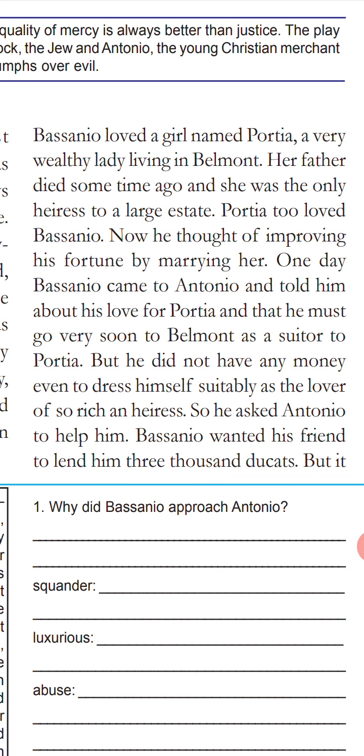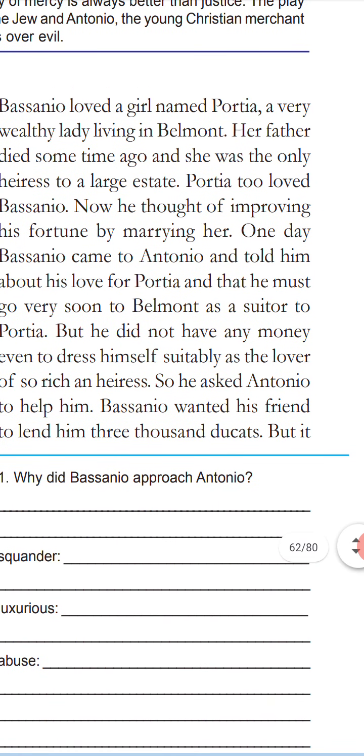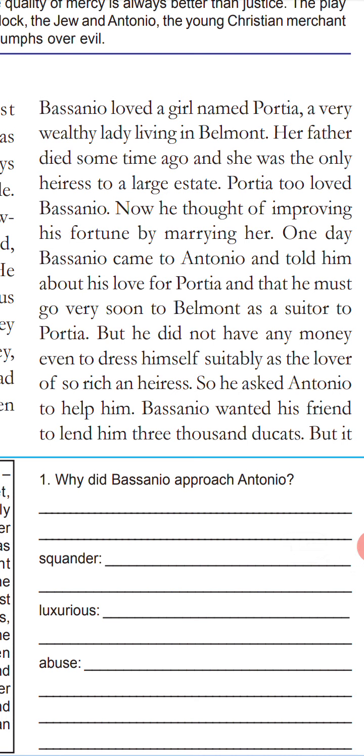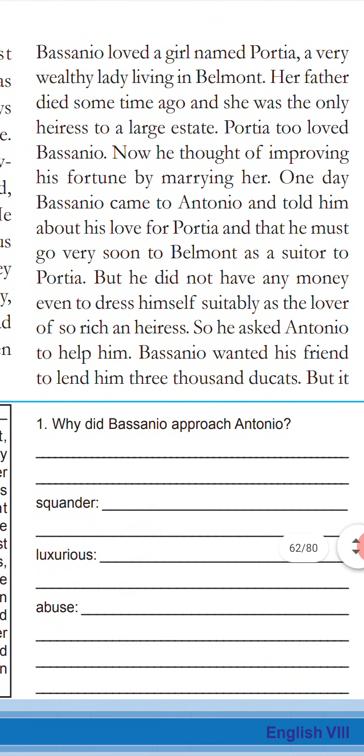At that time, what happened? Antonio had just bought a ship. That's why he had no money. The ship will come soon from another country to Venice, and after that he will get more money. "At that time I will give you," Antonio said to Bassanio, but Bassanio is not satisfied. So at that moment, Bassanio seeks the help of a moneylender, a villain, a cruel guy. His name is Shylock. Shylock does not like Antonio because Antonio always helps the poor.